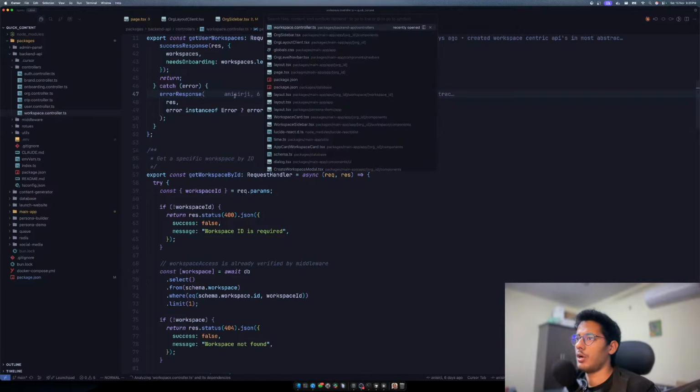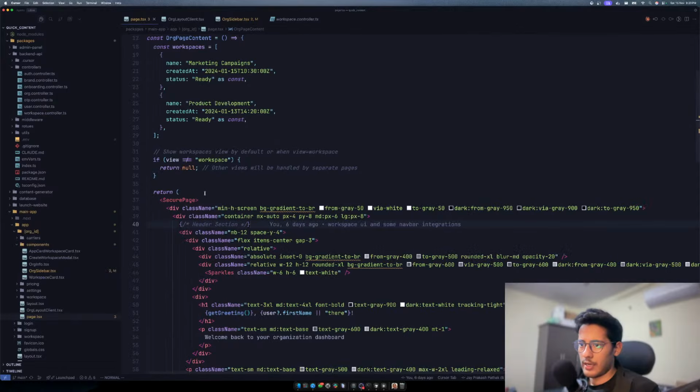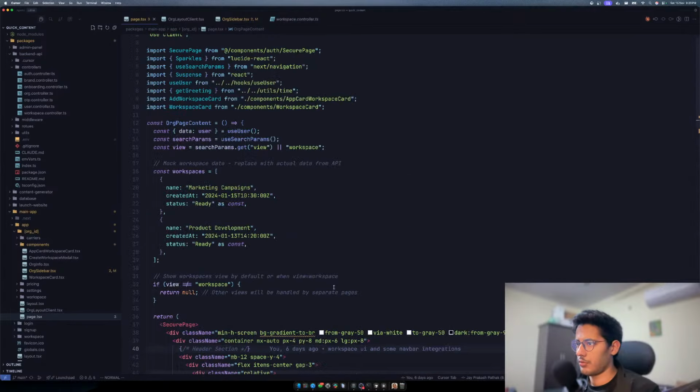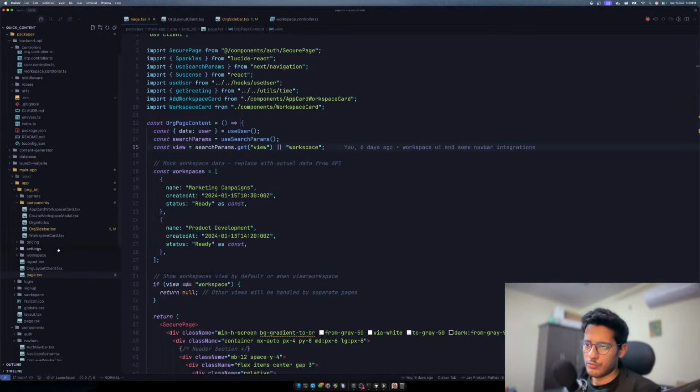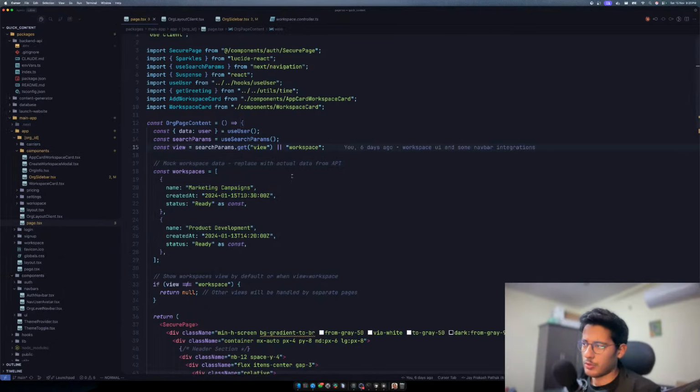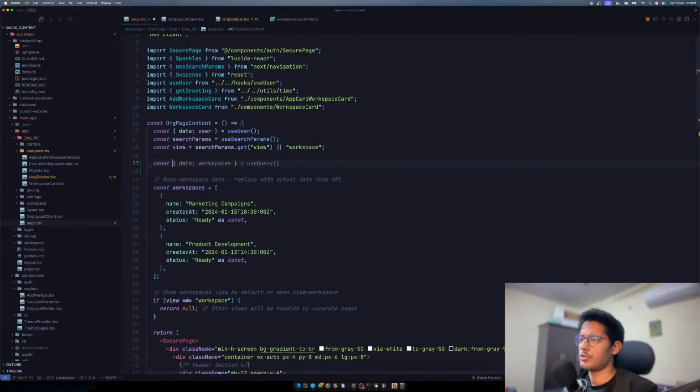So we'll go to page.tsx, and this is for what? This is the page for organization, and then you have workspace, and there's a single workspace ID, which we don't care about for now. But this is the place where we will have all the workspaces. That's what I think, I guess. Yeah, so these are the two workspaces we have. Awesome. So now let's do the first thing, which is building a custom hook to fetch all the workspaces, or we do not need that. Okay, let's use